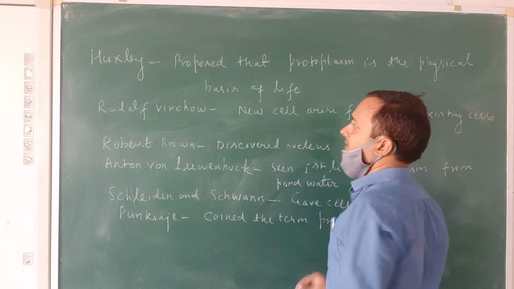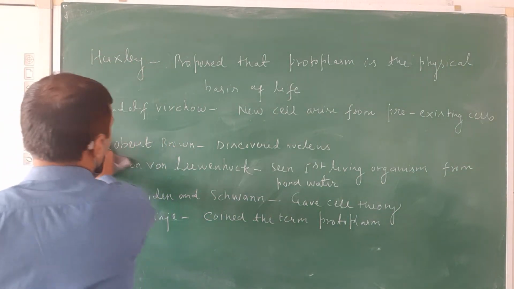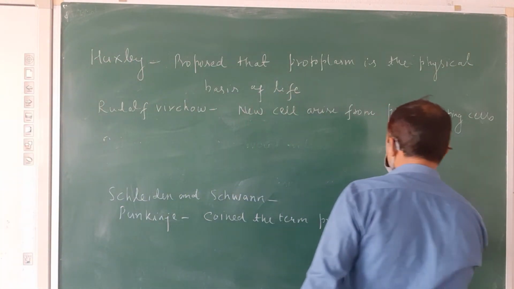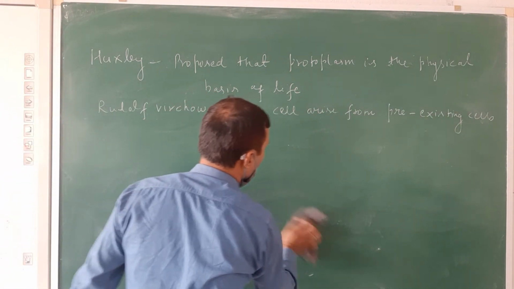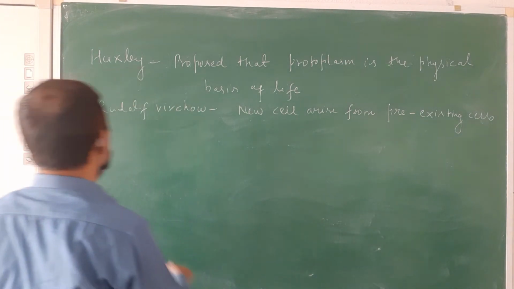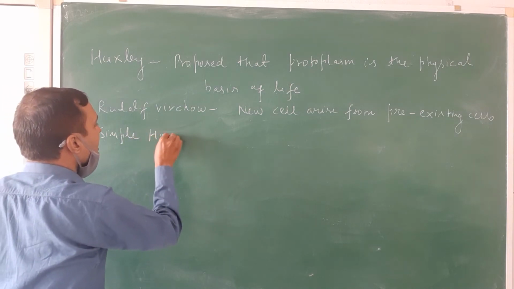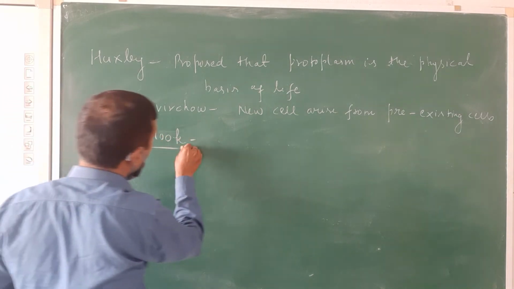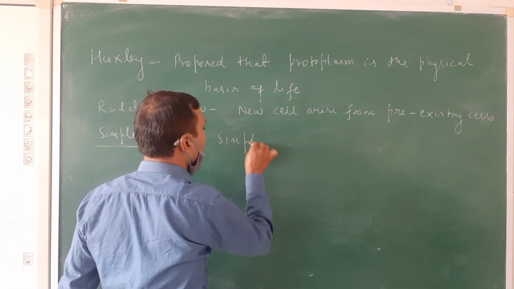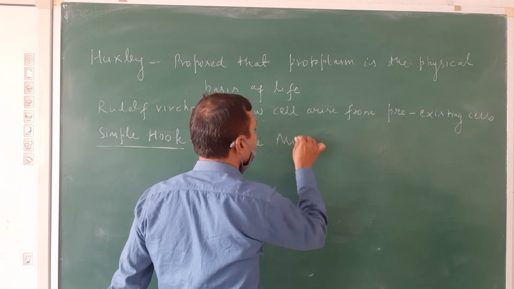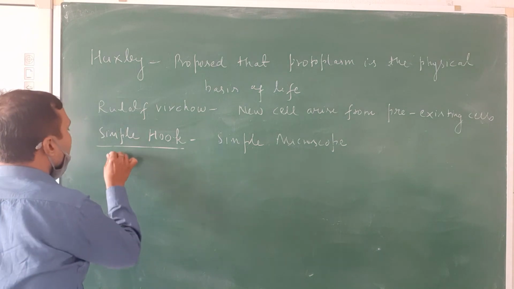Next, simple microscope, compound microscope, and electron microscope. These are three microscopes. Simple and compound are examples of light microscopes, and electron is the other one. The simple microscope was discovered by Robert Hooke, and with its help Robert Hooke saw the cell in the year 1665. So Robert Hooke has one more contribution, the discovery of the simple microscope.